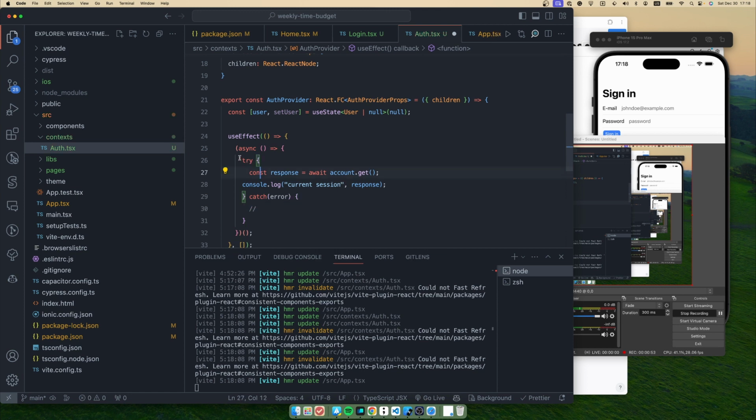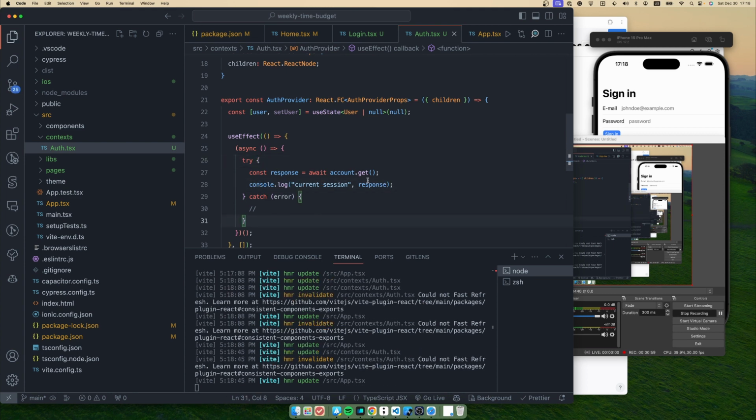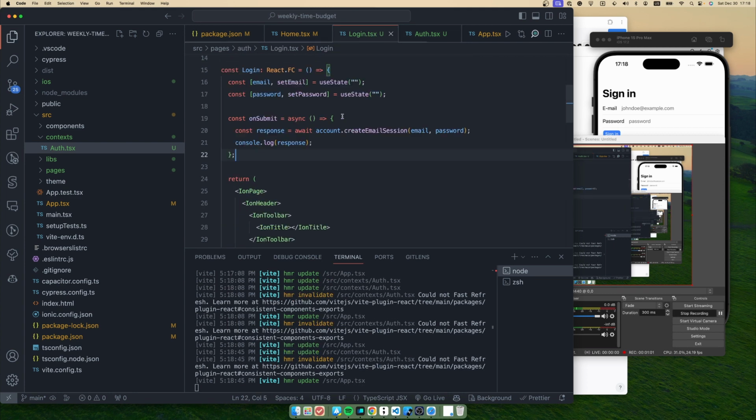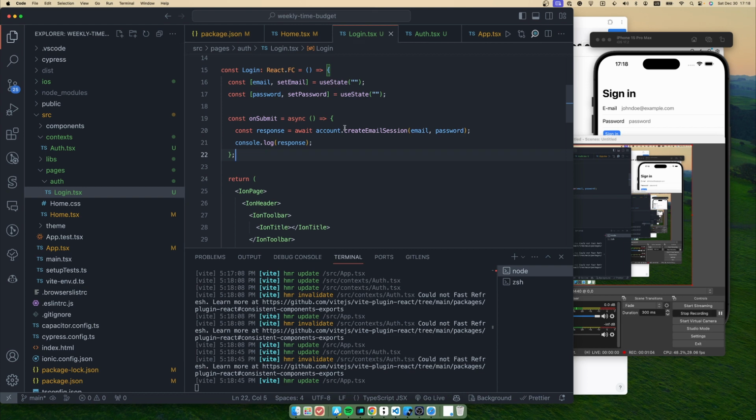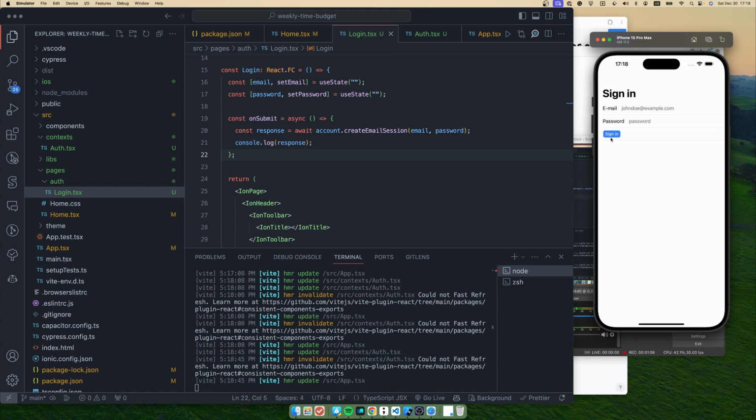We can handle it by using a try and catch block here. After that, let's go back to the login page and let's try what we're going to get after running that sign in request, after running that create email session request actually.